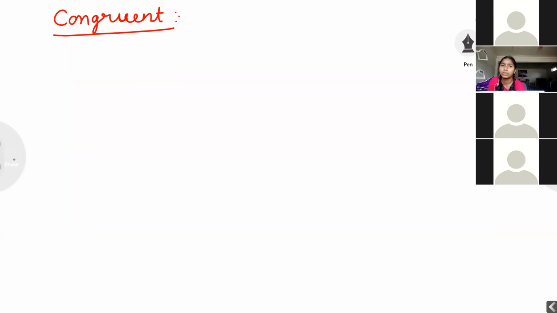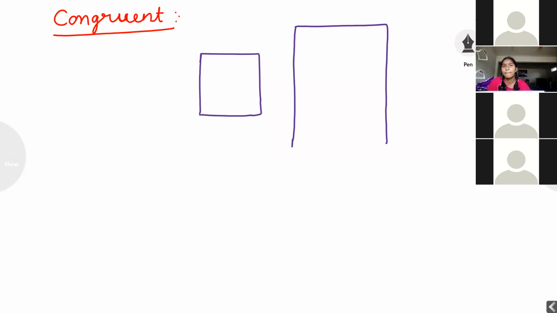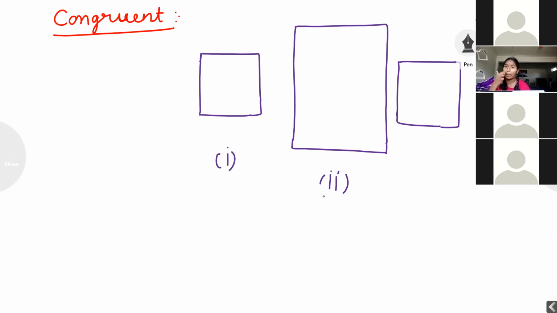Suppose I have drawn one square. Next, one more square. This is a rectangle. And the third is also one square. Students, you are observing in this given figure, this is the first figure, this is the second figure, this is the third figure. First figure and third figure, I can say both figures are congruent. Why are both figures congruent? Both figures' shapes are the same and size is also the same.